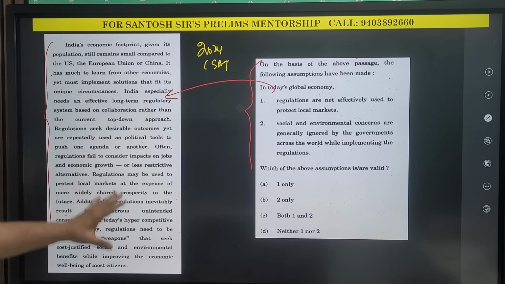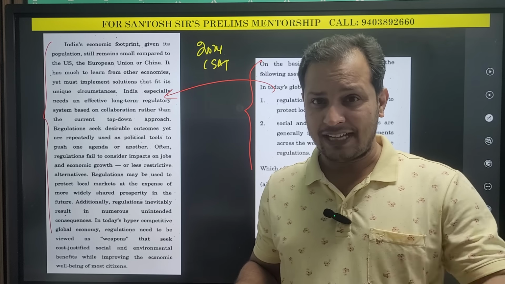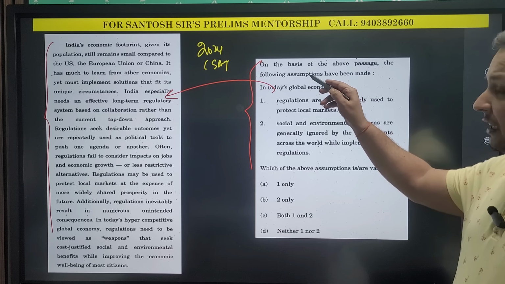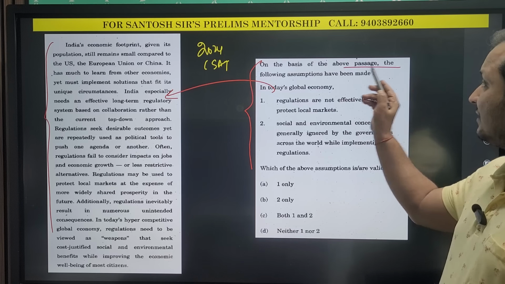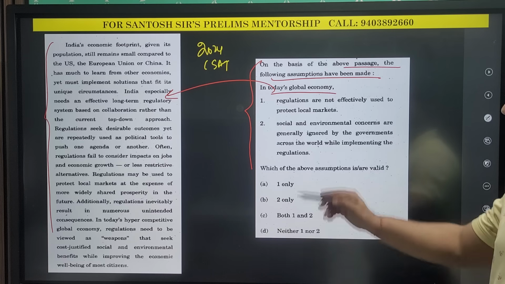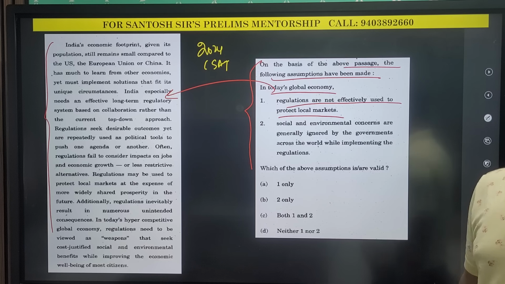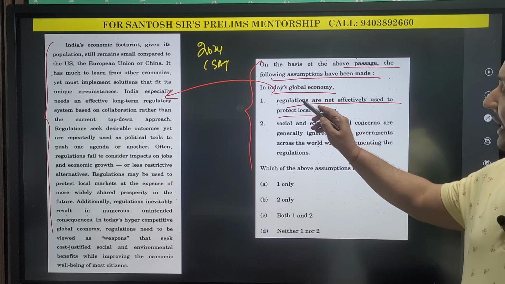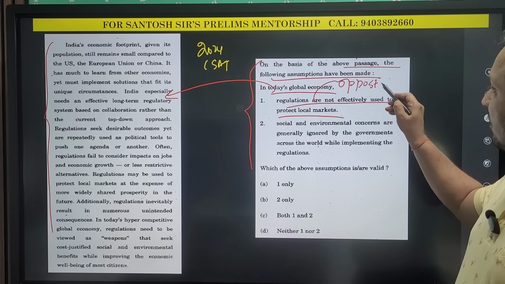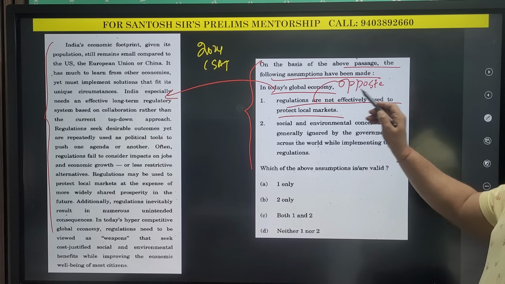What I will recommend to most of you is that if you do not have the time in the examination hall, then without even reading the passage, for assumption based questions, directly read the question. On the basis of the above passage, the following assumptions have been made in the global economy. The first statement says regulations are not effectively used to protect local market. What we have to do is write the opposite of this. What is the opposite of this?